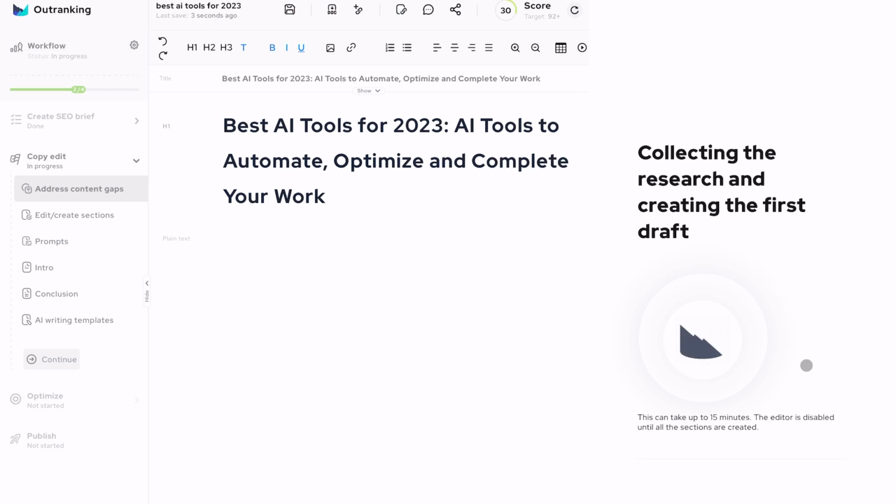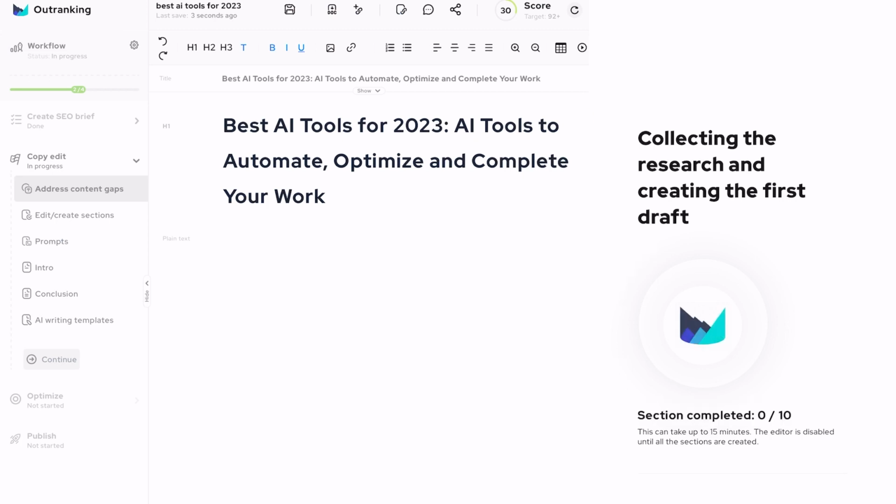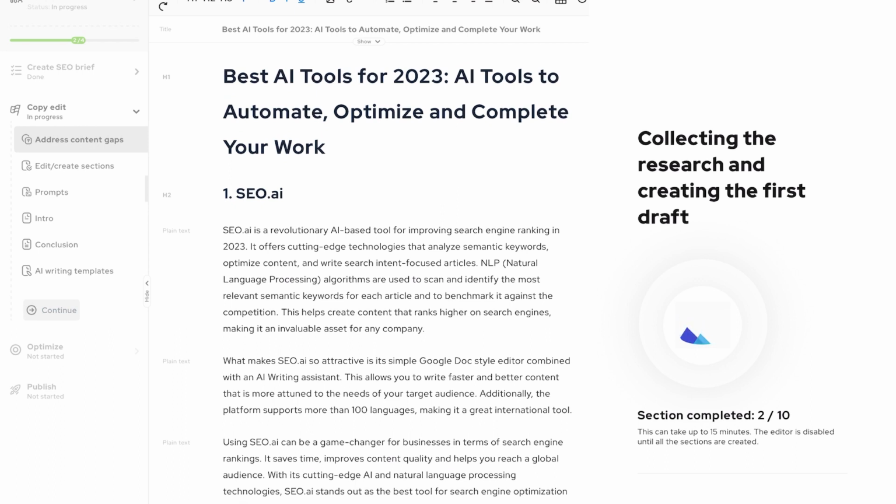And now from this point on, the tool will already generate content for you. Because we have just 10 sections, it will probably take 5 or 6 minutes to generate the content. What the tool is doing now, it's presenting us the headline already, but it's now writing the sections. And it's taking the headlines we gave the tool before on the right side. You remember we took all the headlines basically from competitors' websites that are ranking very well. And the tool will go out now, use these headlines.